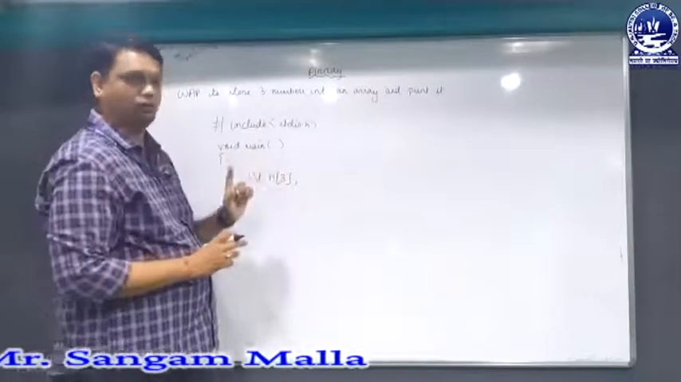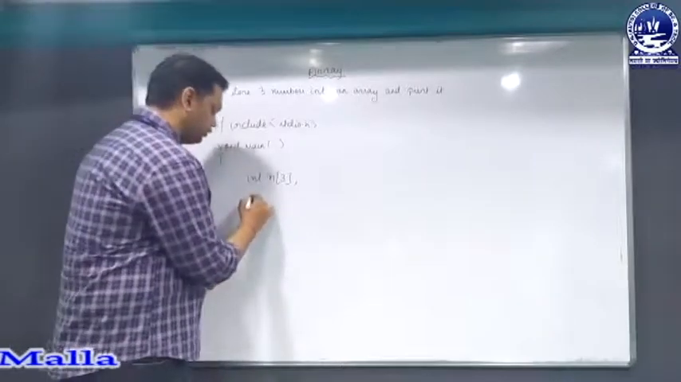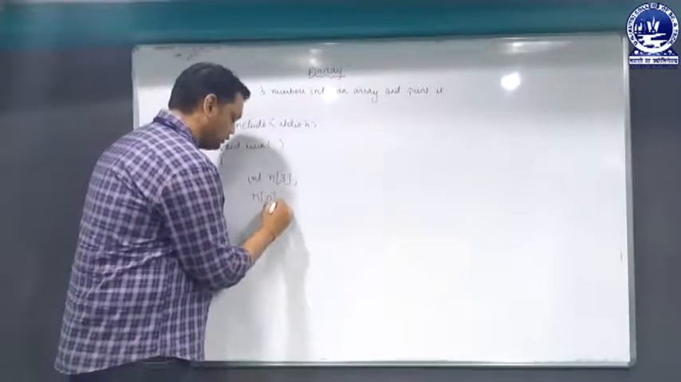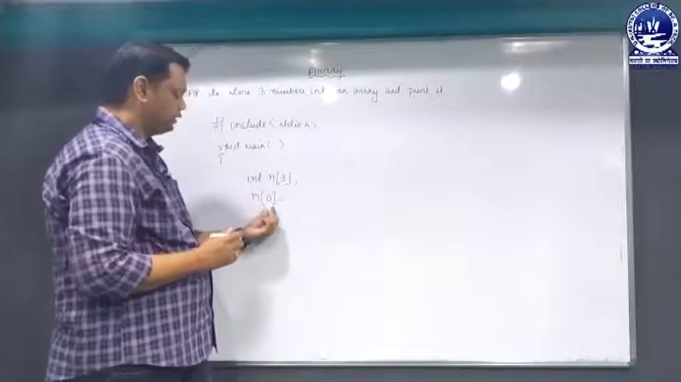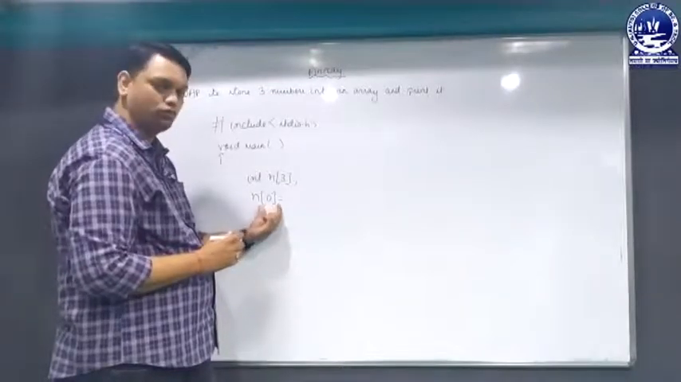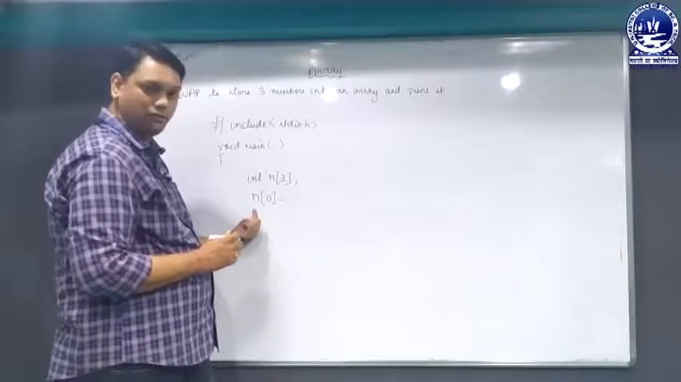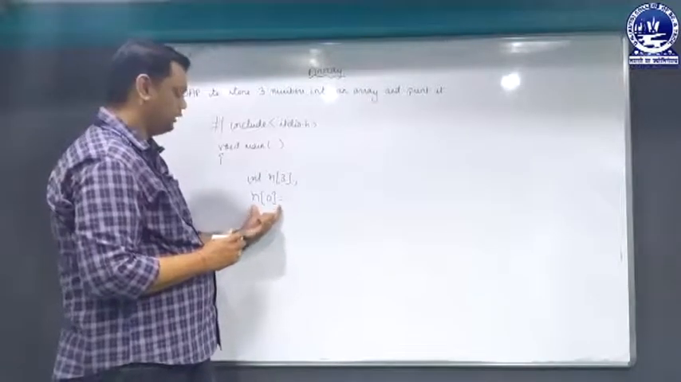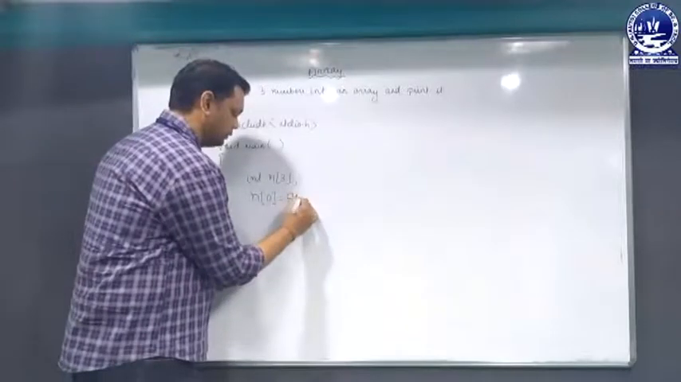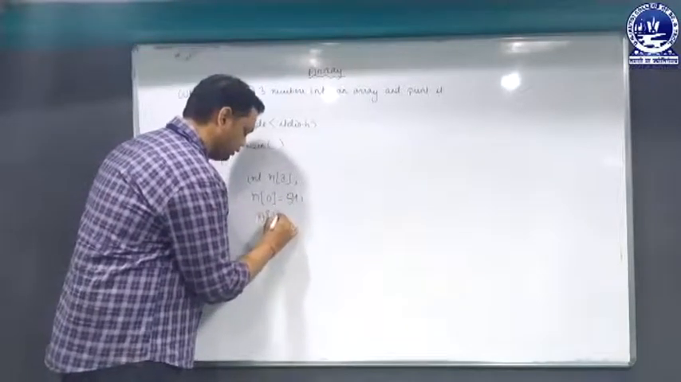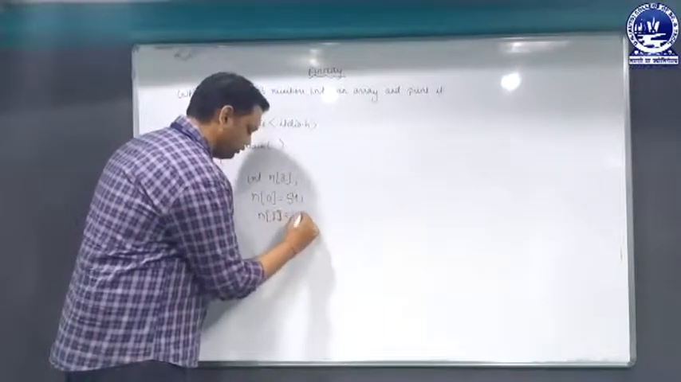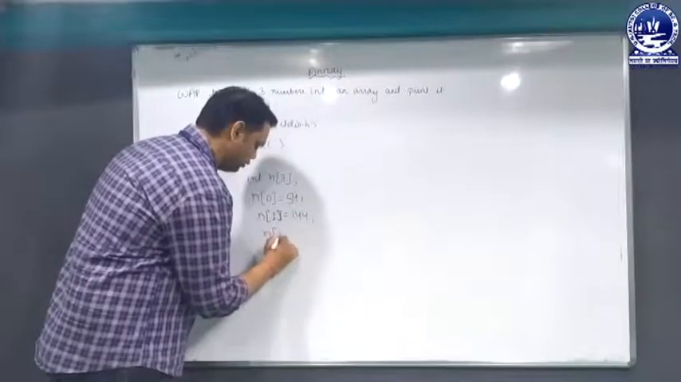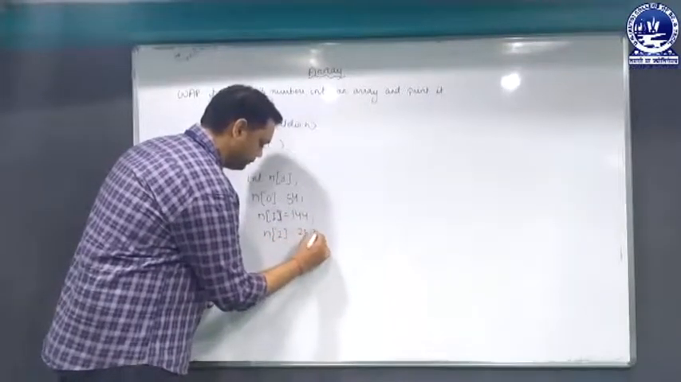Now we have to store the numbers and print them. So how to store the numbers? Simply we have to specify the name of the array and the index within the square brackets. This is the syntax of initializing the values. So n of 0 equal to 54, then n of 1 equal to 144, n of 2 equal to 259.